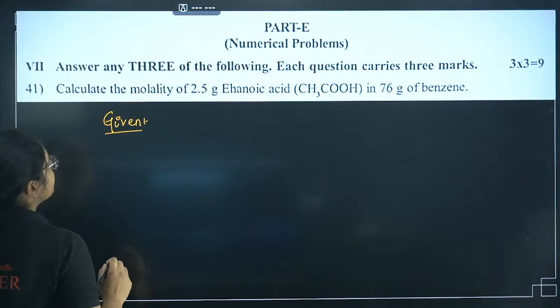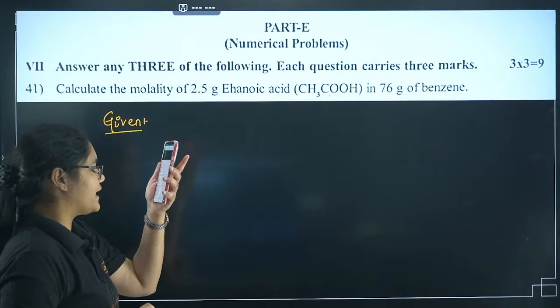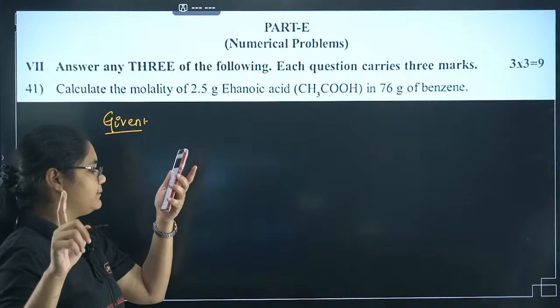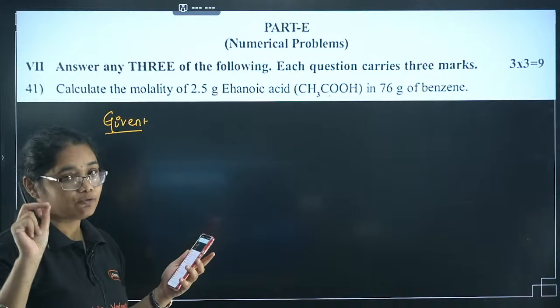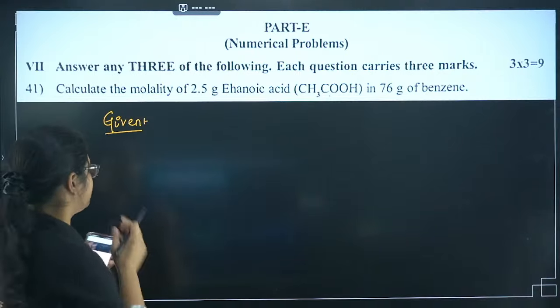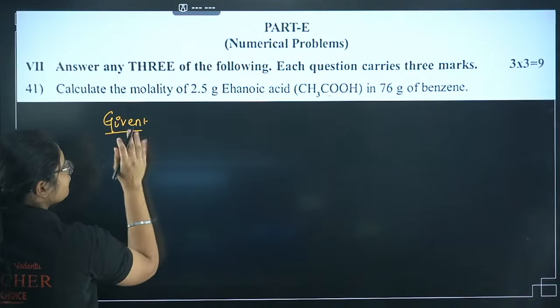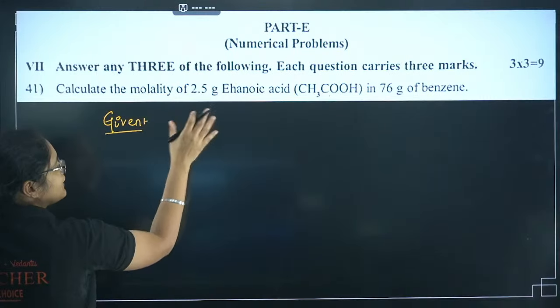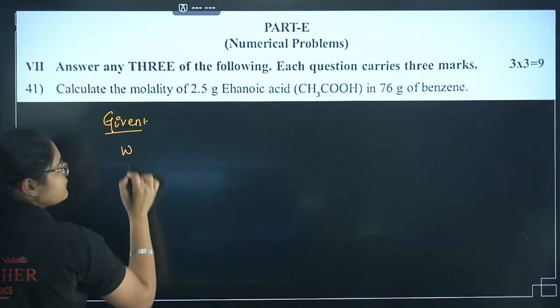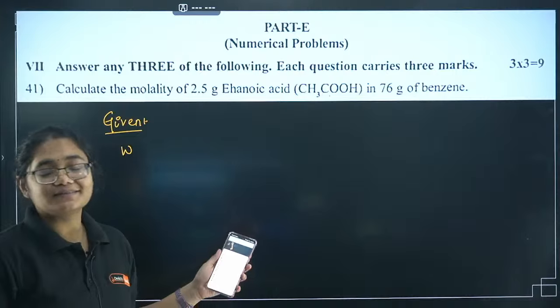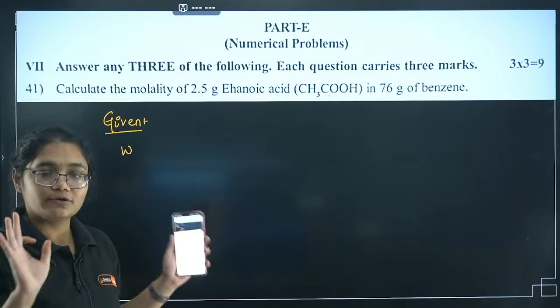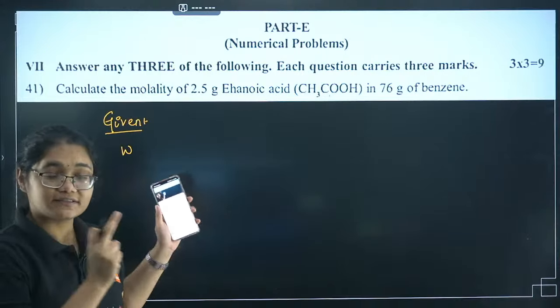Now here 2.5 gram of ethanoic acid is given. Chinmay has said no, he doesn't know about the paper pattern, but don't worry, I will tell you. I'm going to explain the paper pattern in detail. It is very, very important to know before the exam. What you should first write are the values that are given. Otherwise, even if your answer is correct, but your writing format is not correct, you will not get full marks. So let's not miss any mark here because this is highly scoring.